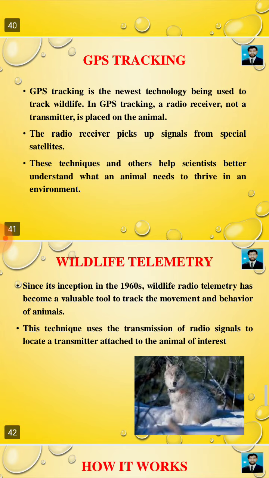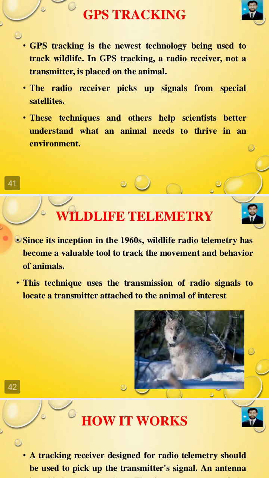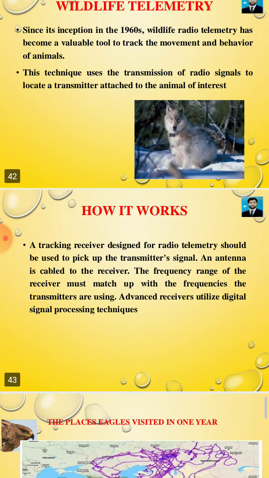GPS tracking is the newest technology being used to track wildlife. In GPS tracking, a radio receiver, not a transmitter, is placed on the animal. The radio receiver picks up signals from the satellites. These techniques and others help scientists better understand the process. Okay.